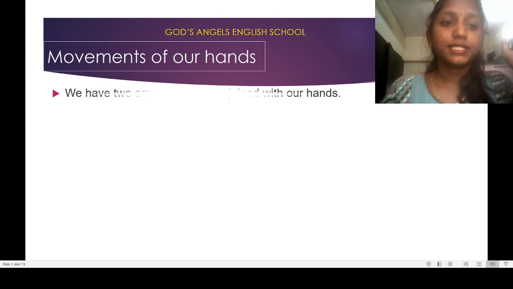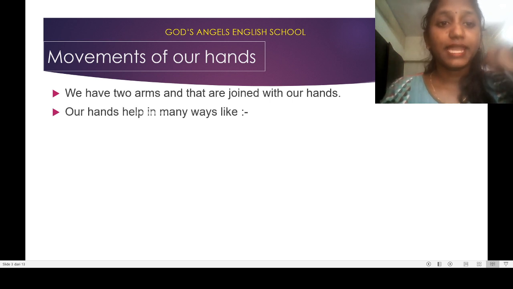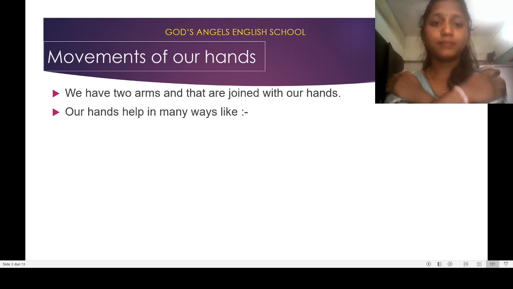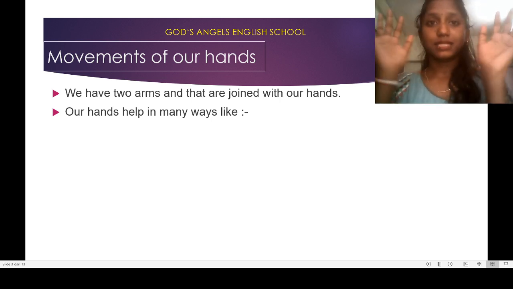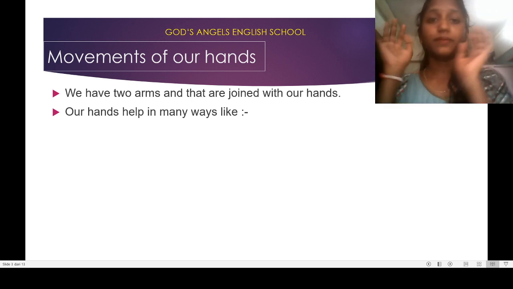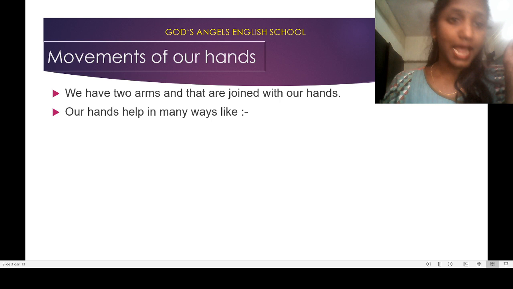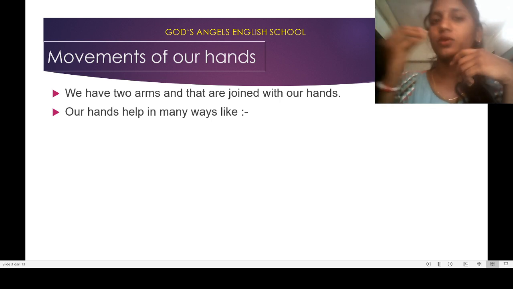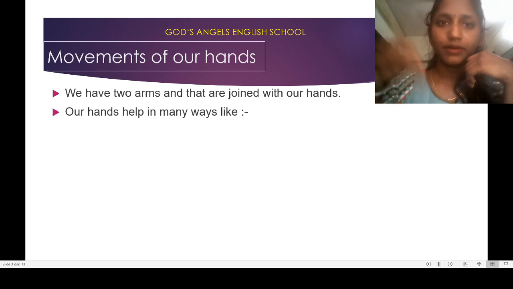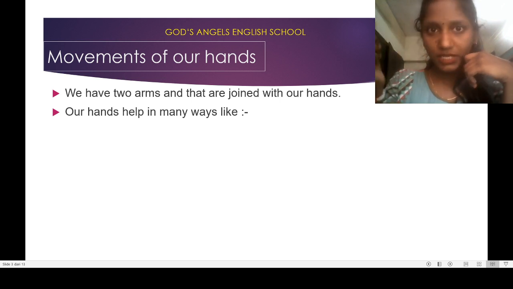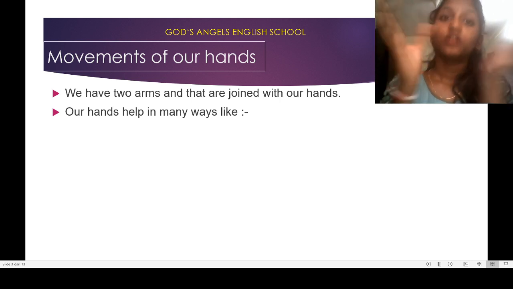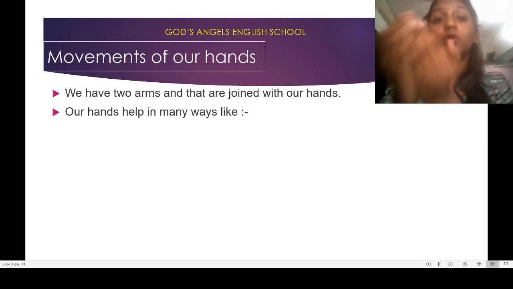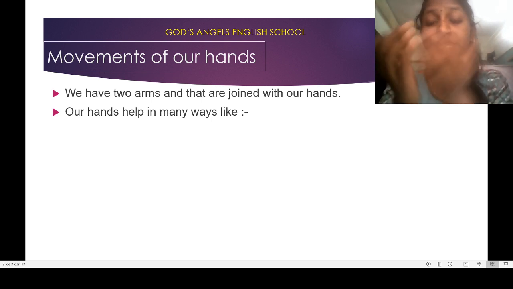Yes, so what is the sentence telling? That we have two arms. These two arms are joined with our hands. Our hands help us in many ways. What can you do with your hands? You can eat, you can write, you can draw a picture, you can throw, you can catch, you can hold things. Yes, you can do many things with your hands.